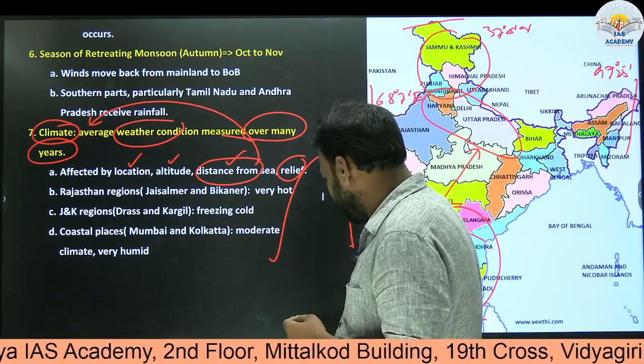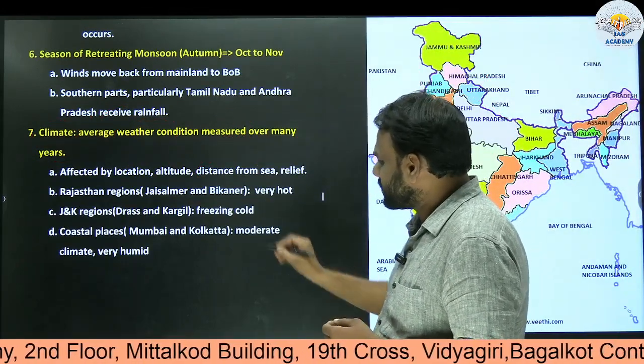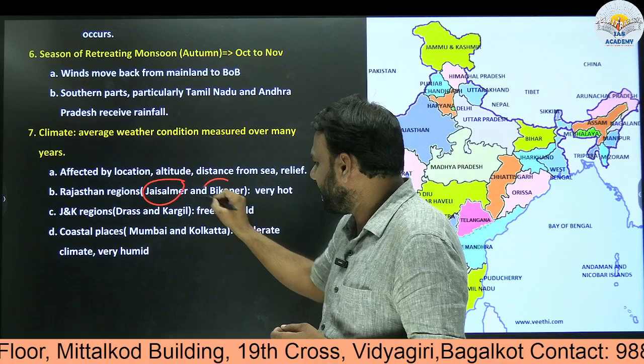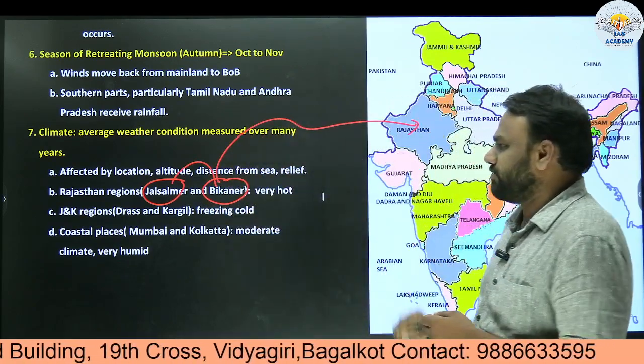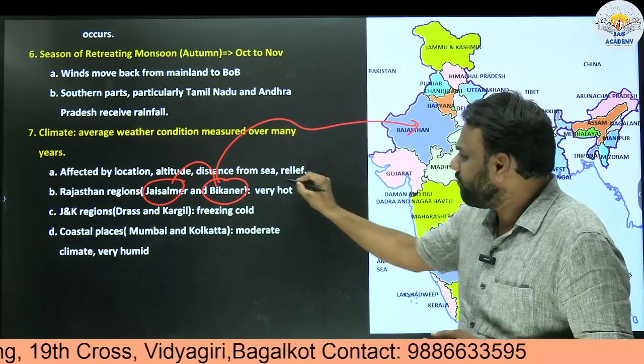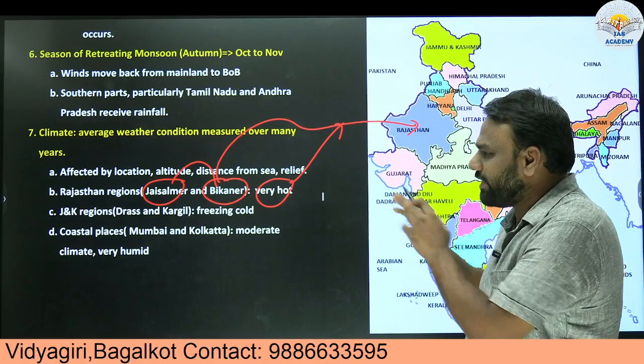Next, here a few examples we have taken. Now two regions: one is Jaisalmer and Bikaner. Where are these places? These places are located in the state of Rajasthan. They are very hot, so the climatic condition of this region is very hot.